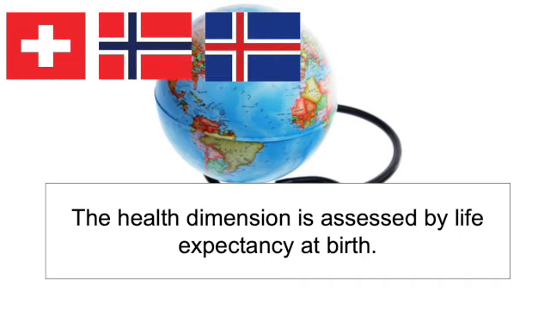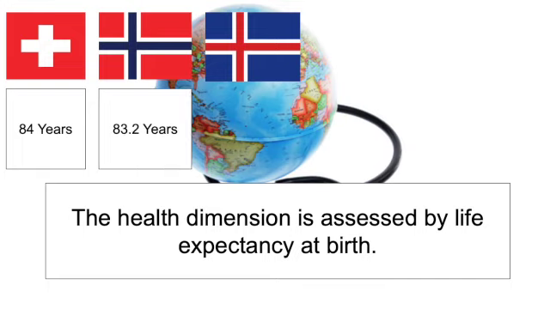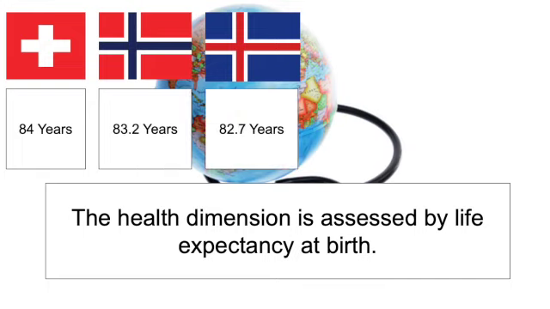Let's have a look at the health dimension at birth. What we have is Switzerland at 84 years, Norway at 83.2 years, and Iceland at 82.7 years. I'm not saying that they've got the highest life expectancy, because there might be some other countries that do, but weighted across all three, these three countries come out at top.